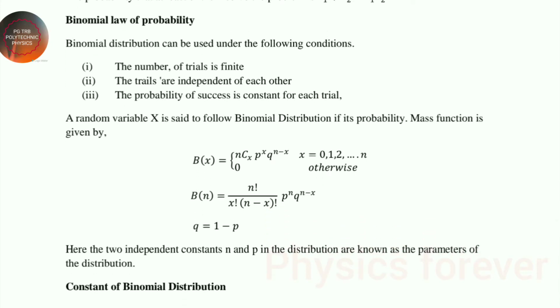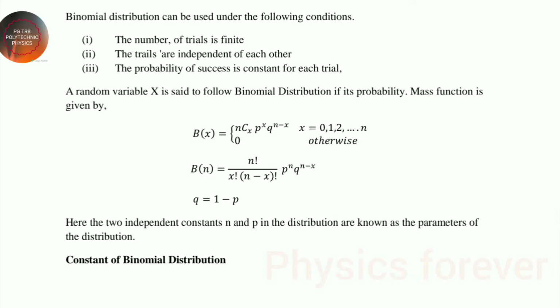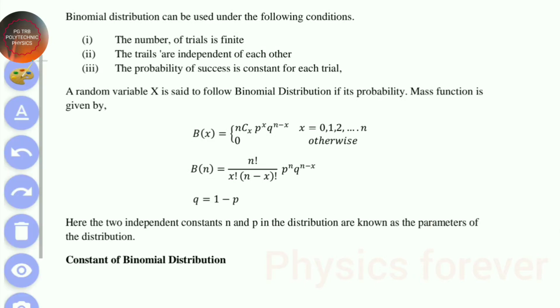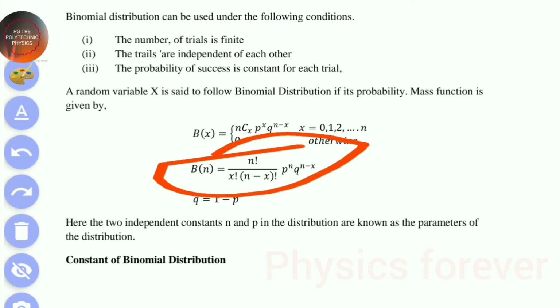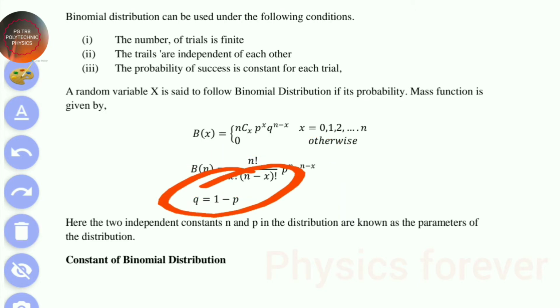So this is the formula for the binomial distribution function. To solve the problem, a random variable x is said to follow the binomial distribution with probability p, then the mass function can be written like this. By using this formula only, we have to solve problems like binomial distribution. If q is equal to 1 minus p, that is the most important thing while solving problems related to the binomial distribution.